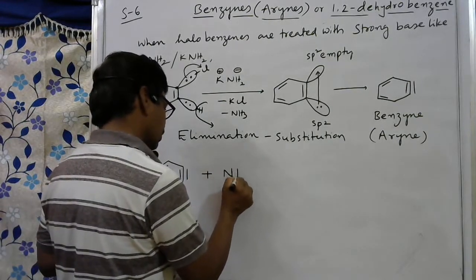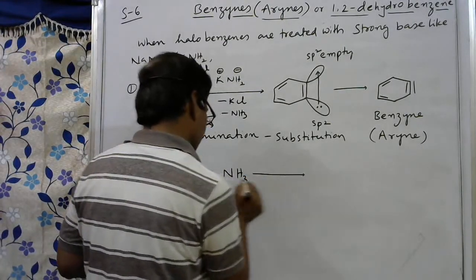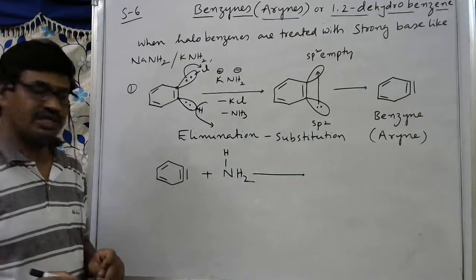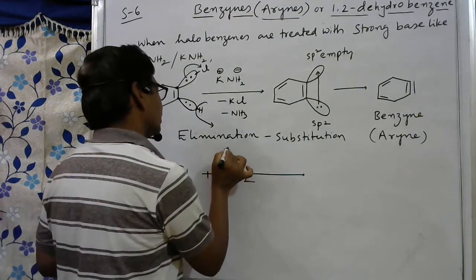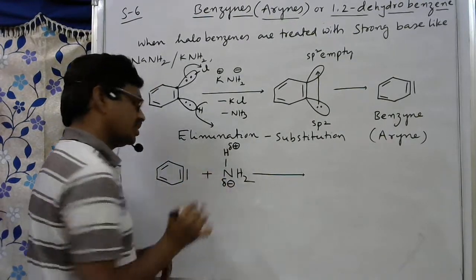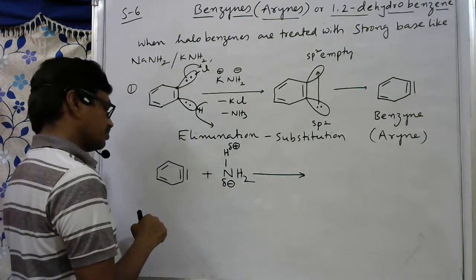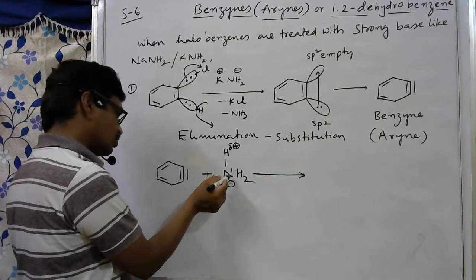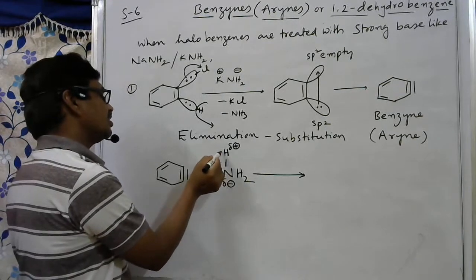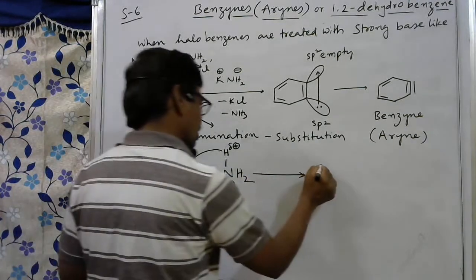Whenever it is treated with ammonia, in ammonia we can write NH2 and hydrogen. In NH2-H, hydrogen has partial positive charge and nitrogen NH2 has partial negative charge. See here we have two possibilities for this substitution. After elimination, this NH2 group comes to one carbon and the H plus ion comes to the other carbon. Whenever it is shifted here, this negative charge will shift here. So what is the compound formed?